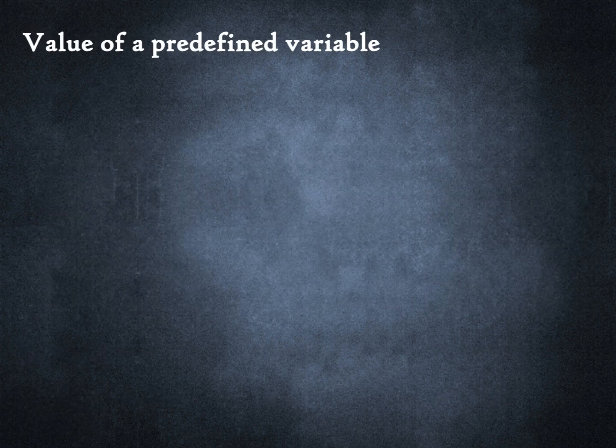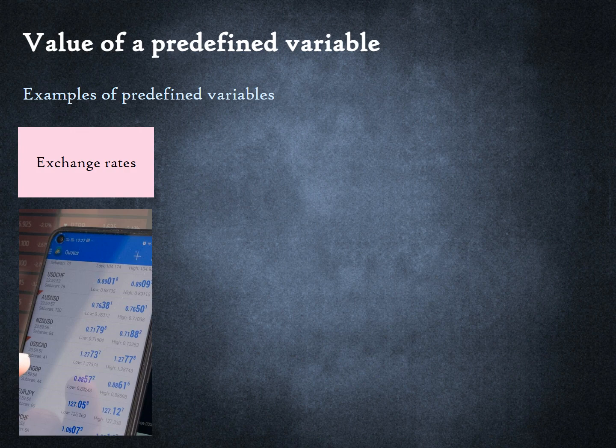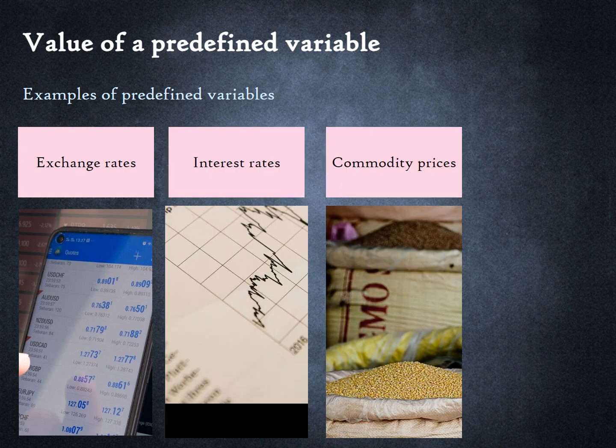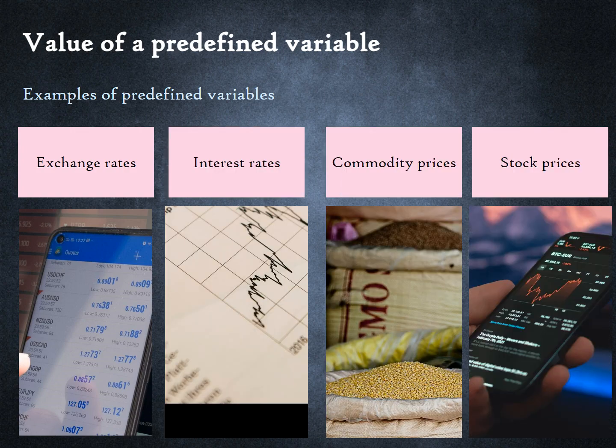The intrinsic value of a financial asset could be contractually derived from the value of a predefined variable. The predefined variable can be anything that 2 parties agree to. Exchange rates, interest rates, commodity prices, and share prices are some common variables used within this asset category. Next, we will review an example of such a financial asset.